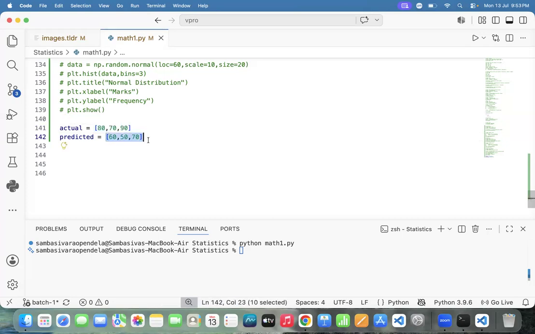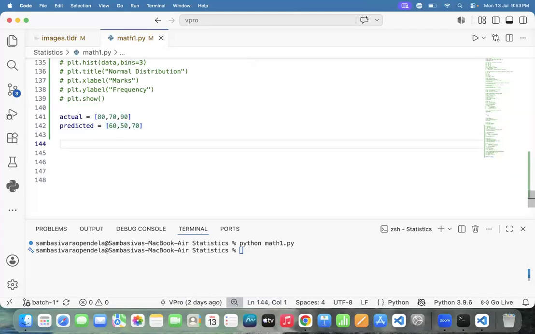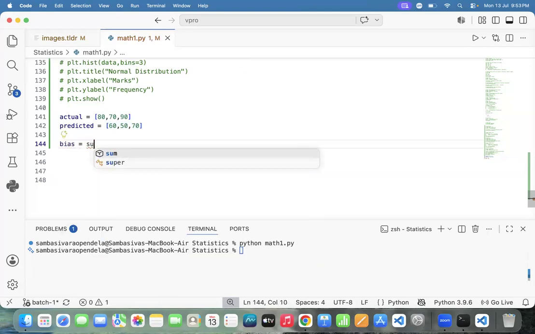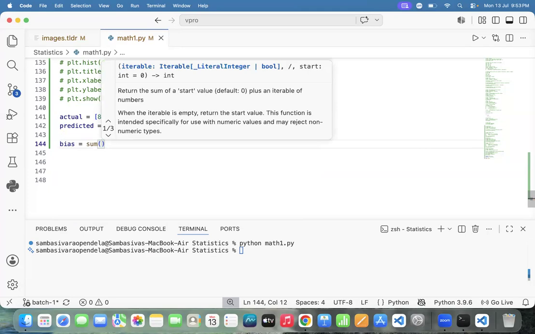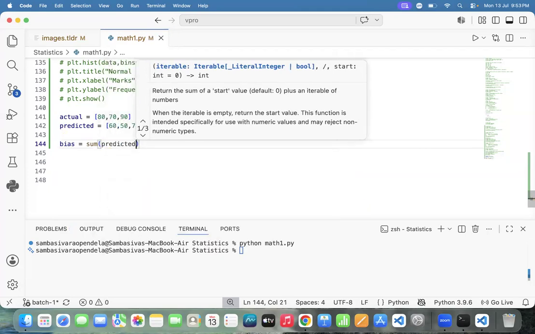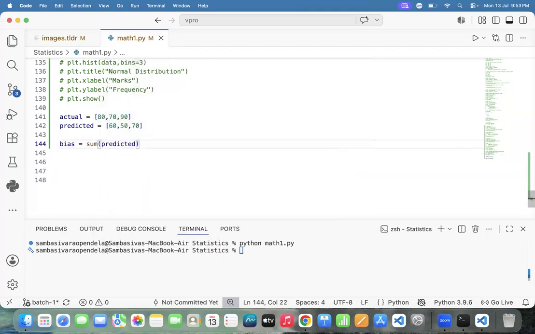Is it a high bias or low bias? Low bias. High bias or not? High bias. How to calculate the bias? I need you to calculate the bias. How do we need to calculate here? Sum of predicted. Ravindra, can you tell what's the sum of predicted?